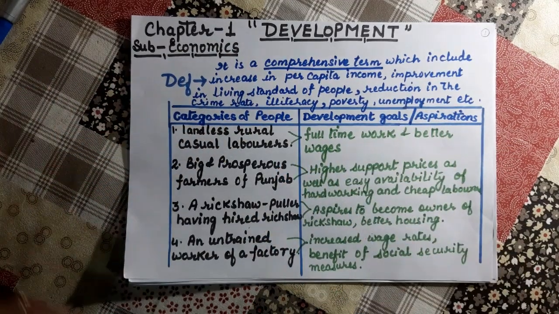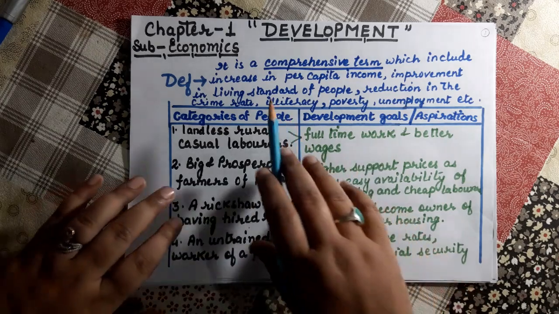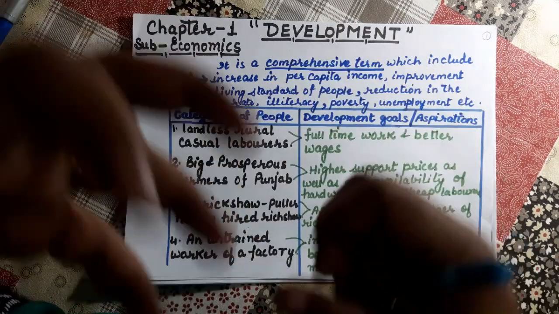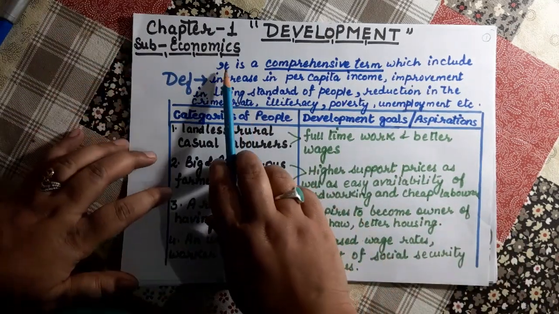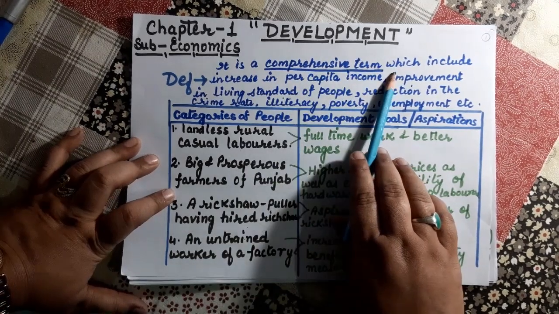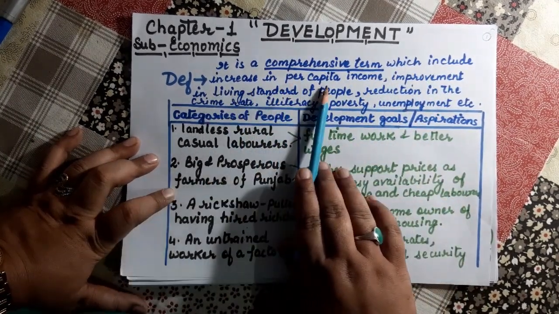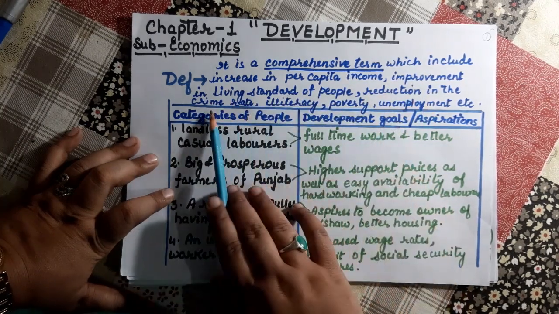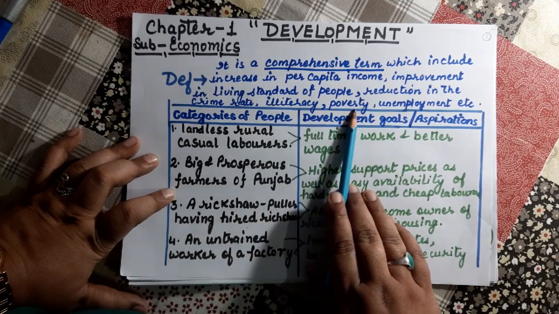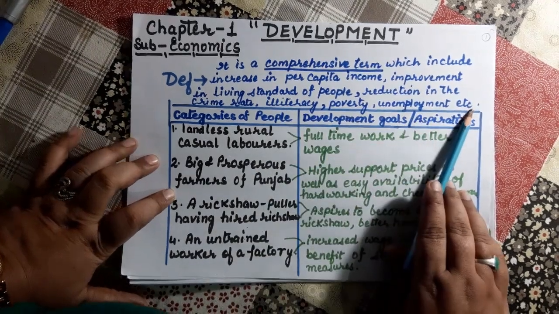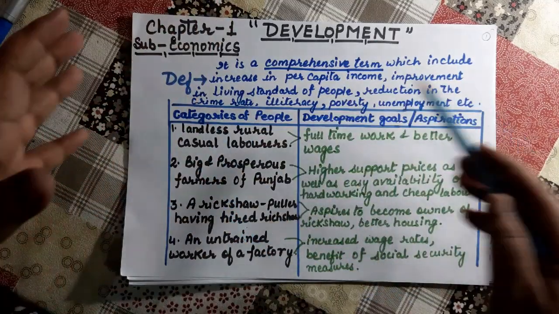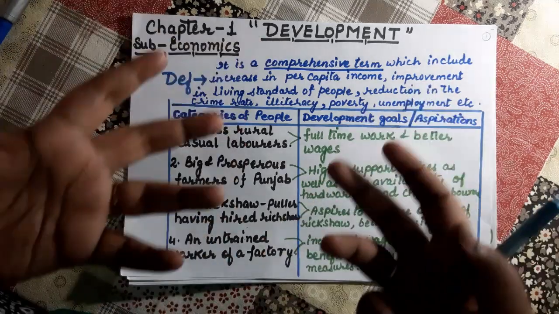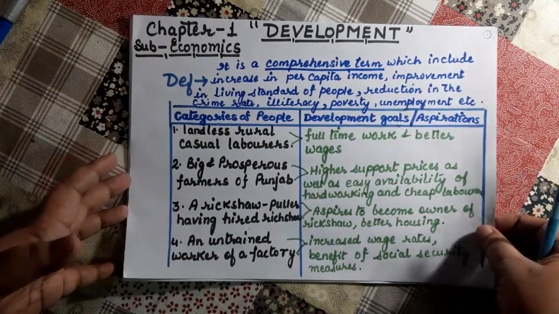Okay, now let's have the clear definition over here. What is the definition? What can you write? See, so many dimensions I have given you. So now what you will write in the definition is that it is a comprehensive term which includes increase in per capita income, improvement in living standard of people, reduction in the crime rate, illiteracy, poverty, unemployment, etc. So this is all about people at their place thinking about their own development. I hope this is all clear to you.